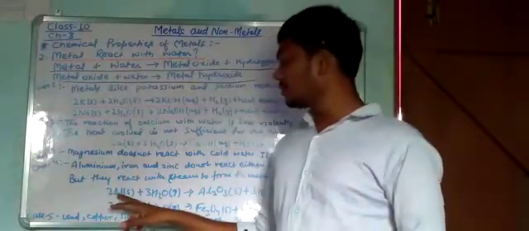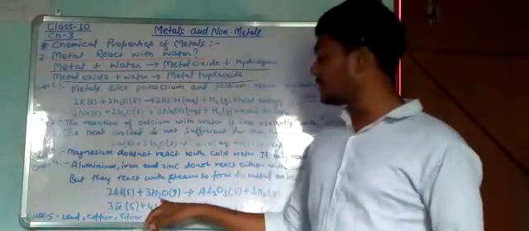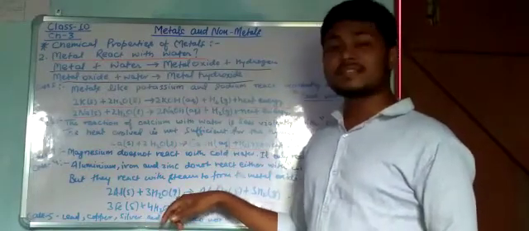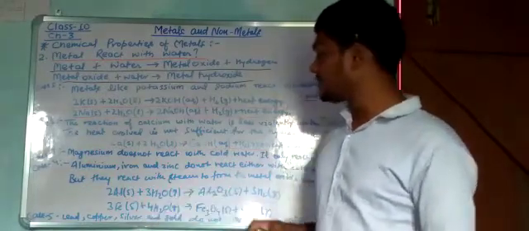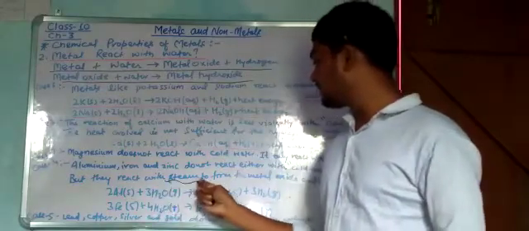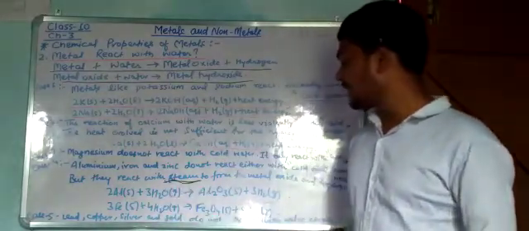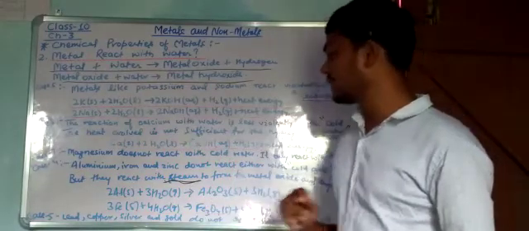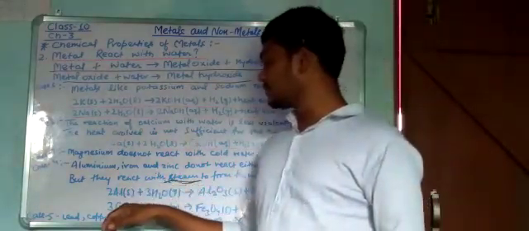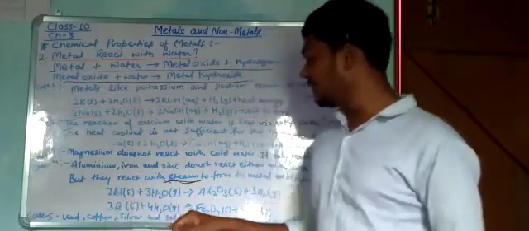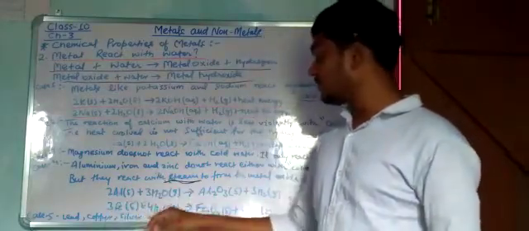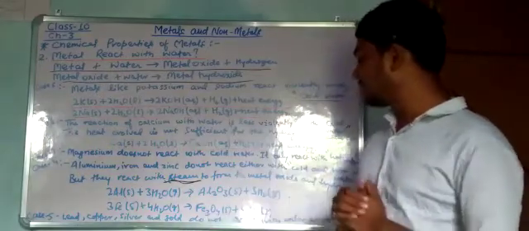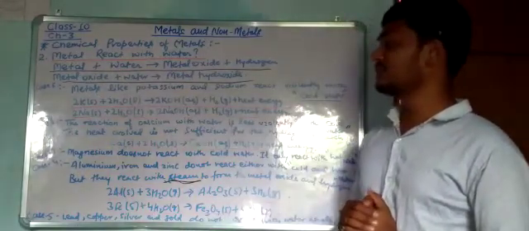See, 2 moles of aluminium react with 3 moles of H2O, where H2O is gaseous in nature, that's why we say they react with steam, and it forms aluminium oxide and hydrogen gas. In case of iron, 3 moles of Fe react with 4 moles of H2O and form ferrous oxide and hydrogen gas. So this is case number 4.